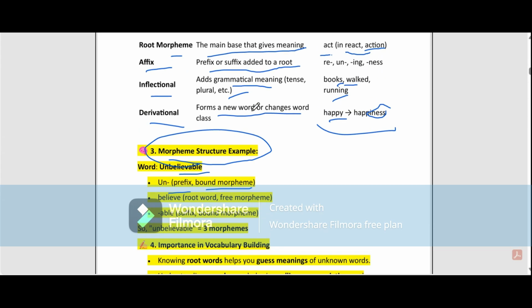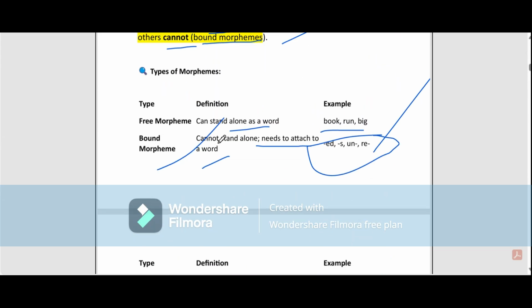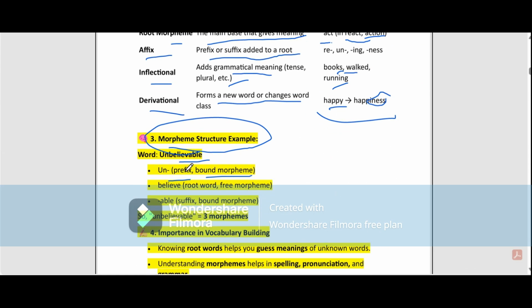It needs to attach to a word. So here it is just attached to the word believable. So that's why we can say that it is a bound morpheme. Believe. What is believe? Believe is a root word, and that root word is a free morpheme. It can stand alone. Okay.